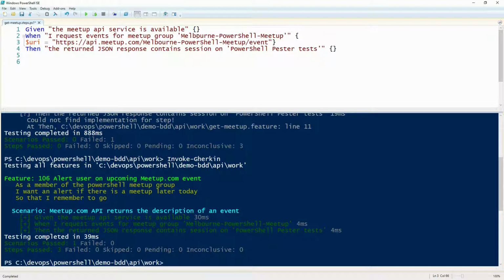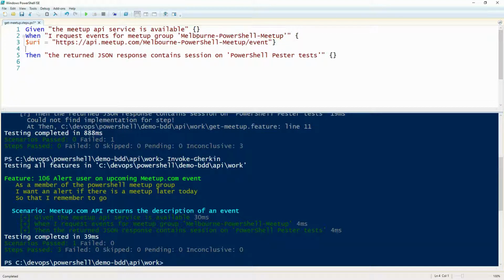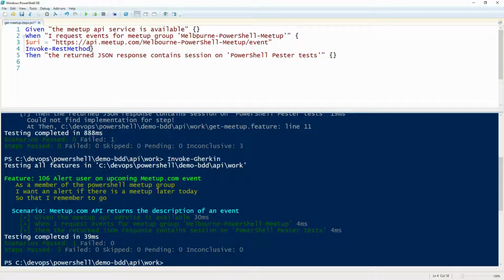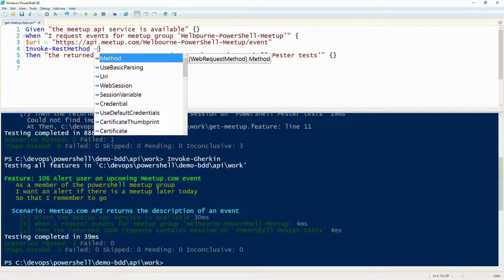Inside the curly braces, what Pedro types is Invoke-RestMethod. There it is, Invoke-RestMethod. Excellent. Then what? Dash URI.